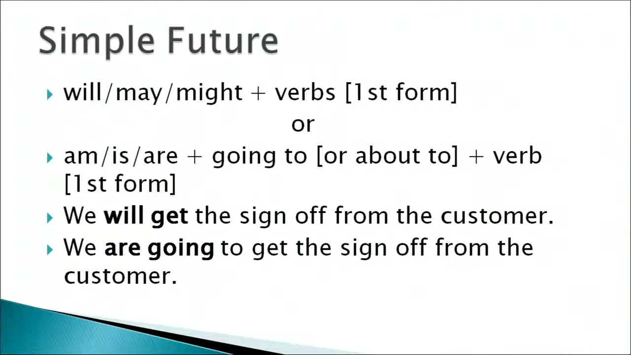Simple future, that which might happen or may happen in the future. It could be immediate too. For example, again here you notice that we use the auxiliary or the helping verbs, according to the personal pronoun or the person we are using it. For example, I am, she is, we are going to or about to plus verb in the first form. For example, we'll get the sign off from the customer, or we are going to get the sign off from the customer.